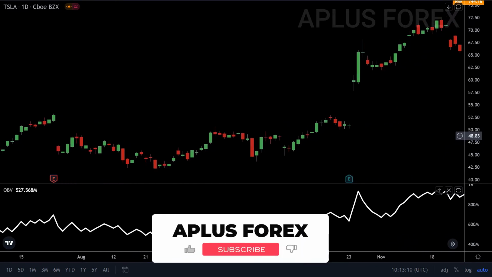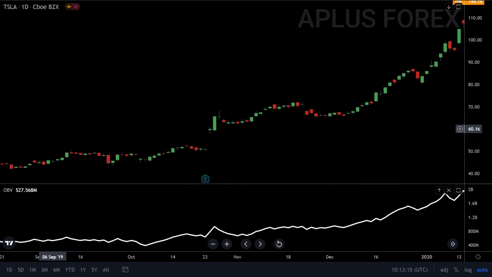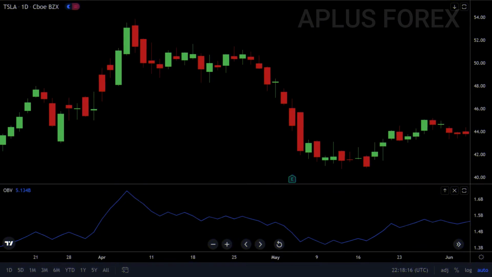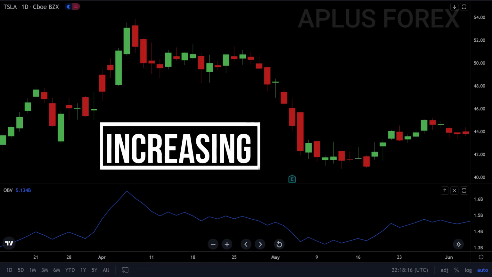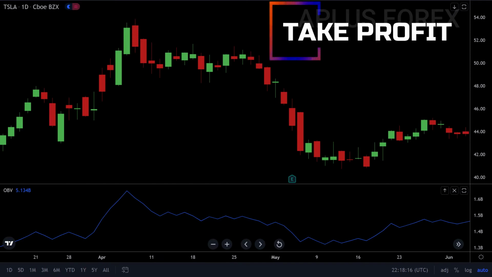This is known as non-confirmation and mostly occurs at the end of a bearish market. To see an example, we can use this same Tesla stock daily time frame chart. We can see the market was in a downtrend initially, then it made a lower low at this area. When we check on our OBV indicator, it failed to make a new lower low, hence indicating that volume is increasing. So you need to look for long options, or if you had taken a short position from this area, you need to close your orders and take your profit.